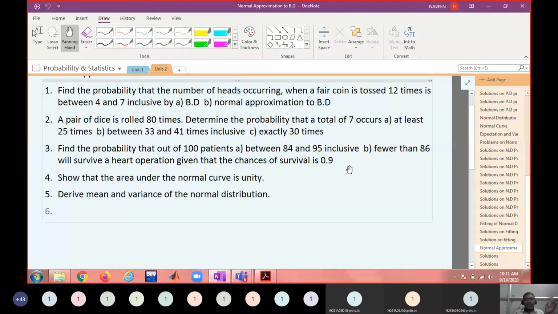Instead of finding 84 to 95, you make it 83.5 to 95.5. Fewer than 86 means less than 86, which means less than or equal to 85. Less than or equal to 85 can be computed as less than or equal to 85.5.